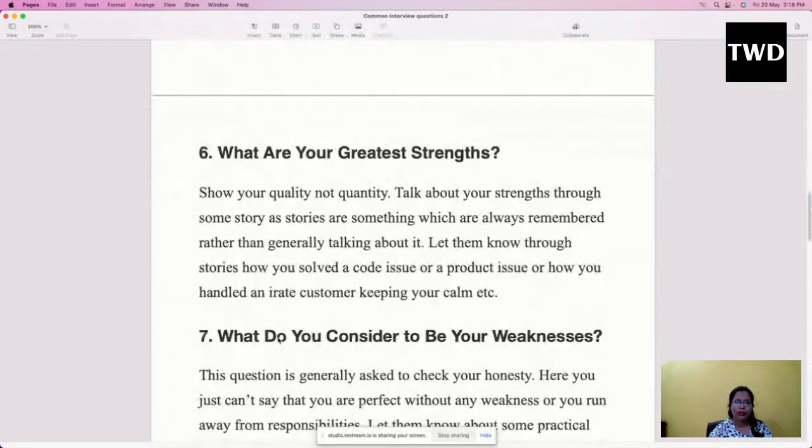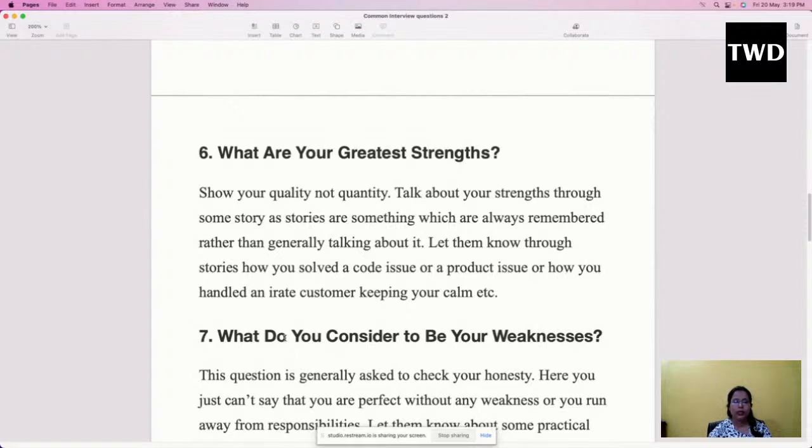What are your greatest strengths? Now I have come across many people who love to talk about their strengths, but they refrain from talking about their weaknesses. They feel like the HR people or your company people will know about your negative qualities, but it is nothing like that. We all have some kind of negative qualities. You don't have to say each and every negative quality to them. Just understand what you want to tell them, what you want to share with the world, and let them know. So what are your greatest strengths?